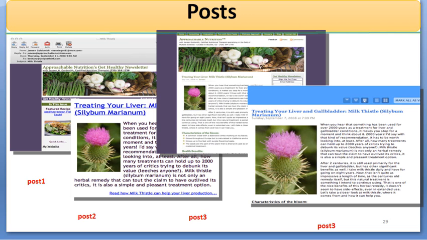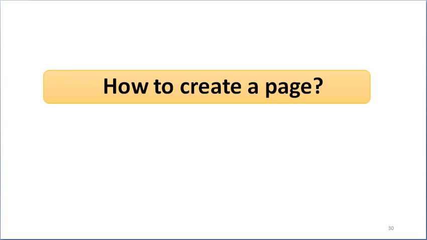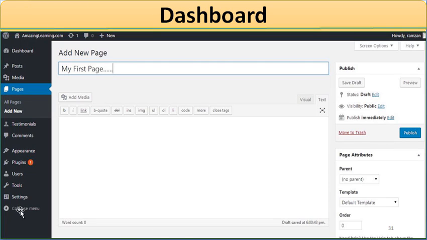You may have seen such type of posts on the internet, so we can create these posts by using WordPress itself. Now again, how to create a page. Again, a similar process for page creation: we go through the menu bar, and on the menu bar we have the option of pages. Once we click on that, we will have the same window on which we decide the title of the page, then add some content over here, and then publish, and finally you will find this particular page on your website.